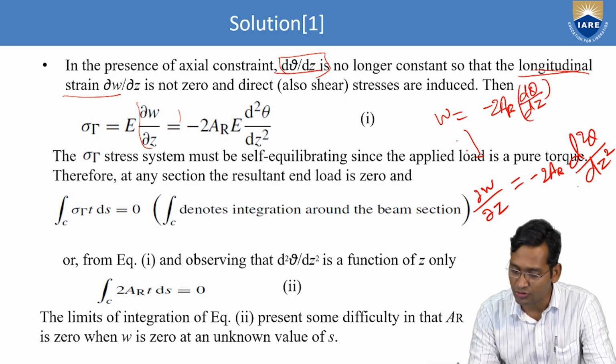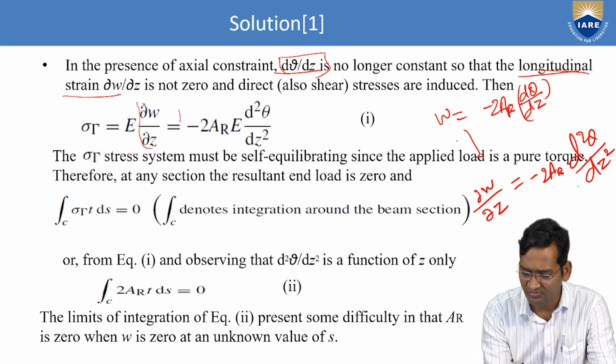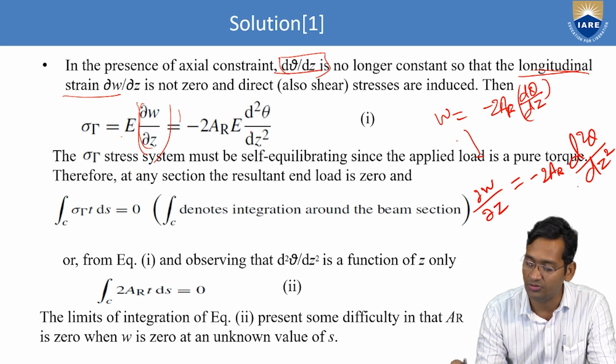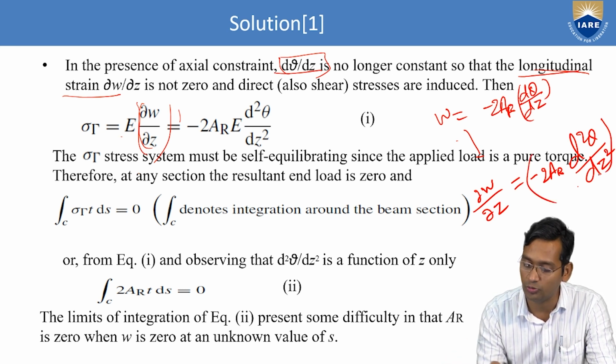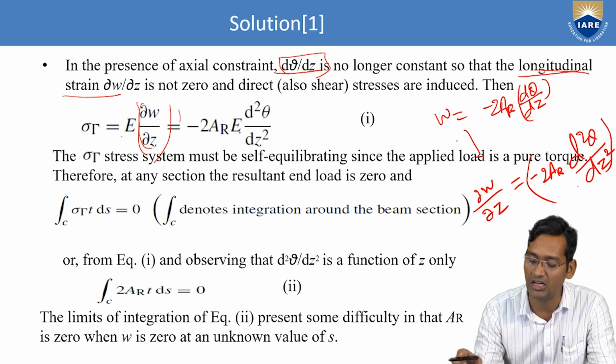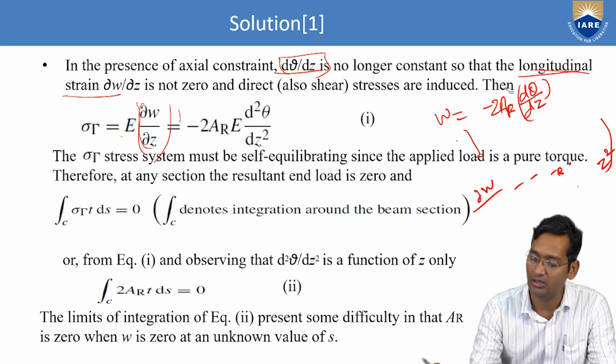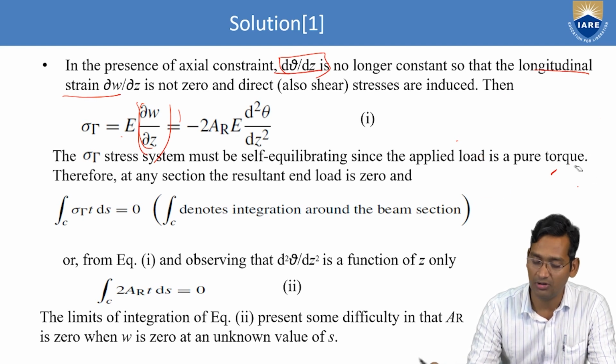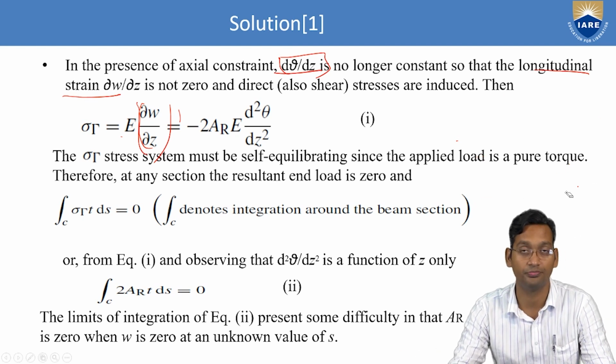Now we substitute this value for ∂w/∂z. So this becomes E into this value, so it becomes minus 2AR E into d²θ/dz². Now this is our σ_z.